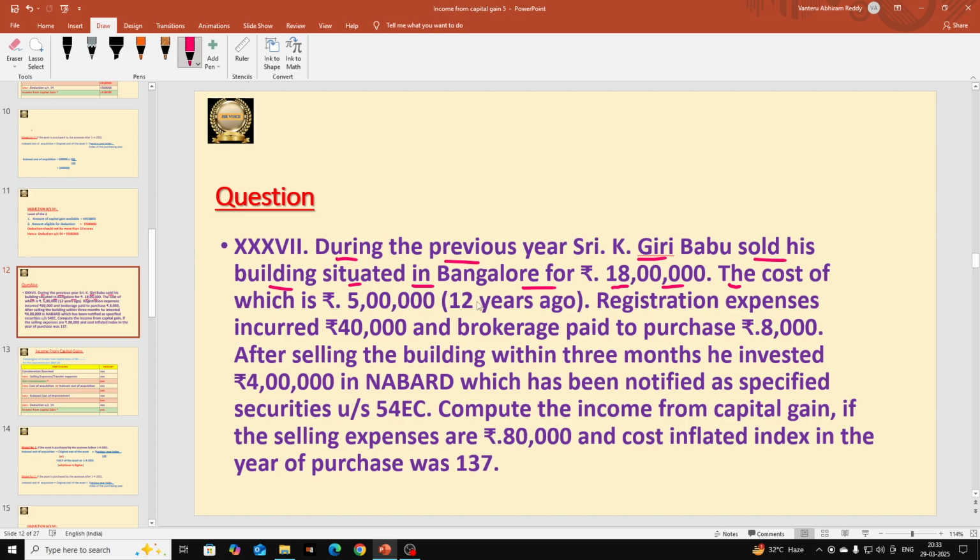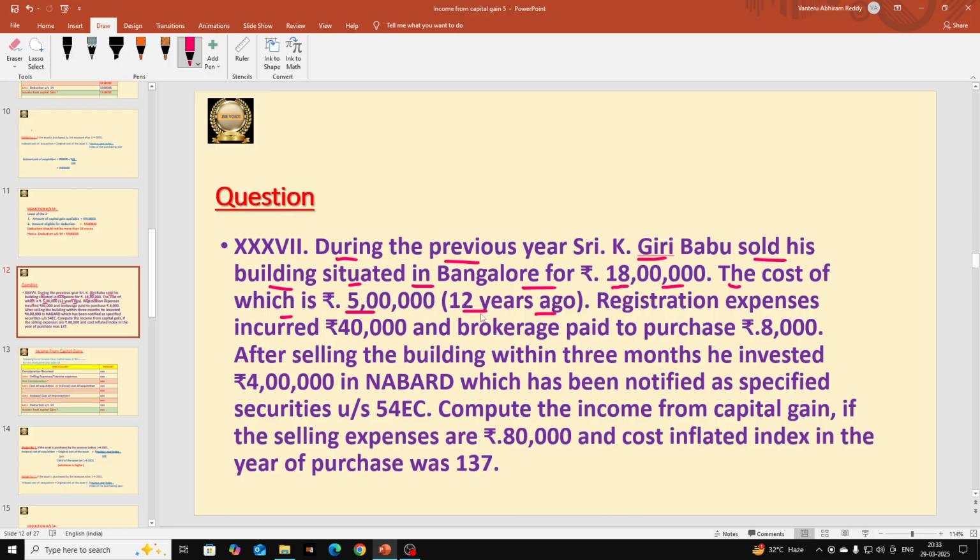And next, the cost is 5 lakhs rupees. So actually, for how much price did he purchase? For 5 lakhs rupees. He purchased 12 years ago, so he used that building for more than 2 years. So it is not a short term capital asset, it is a long term capital asset. So note this point.